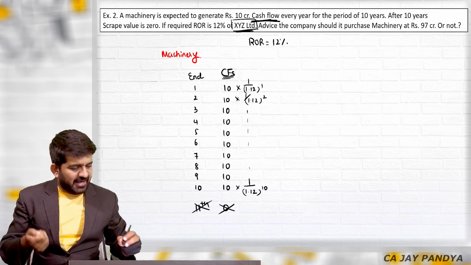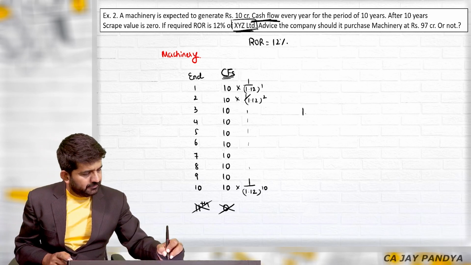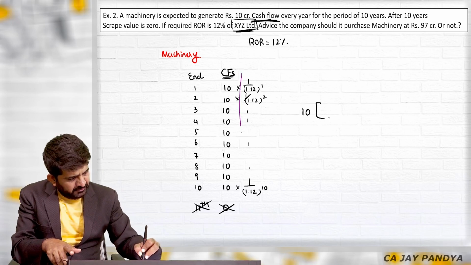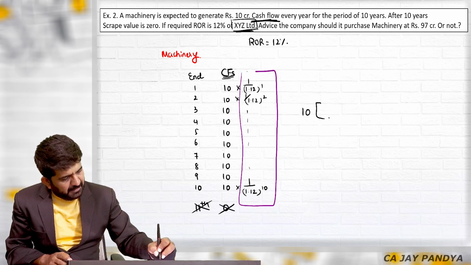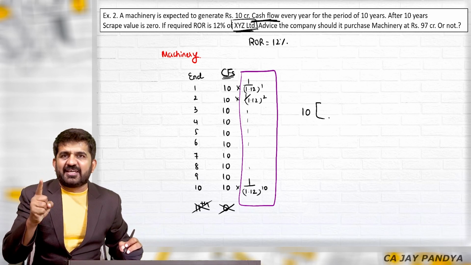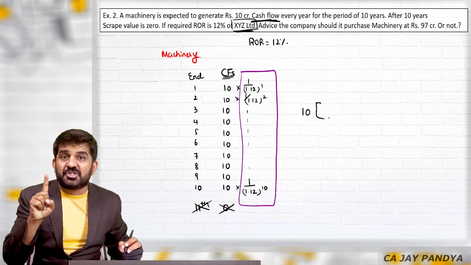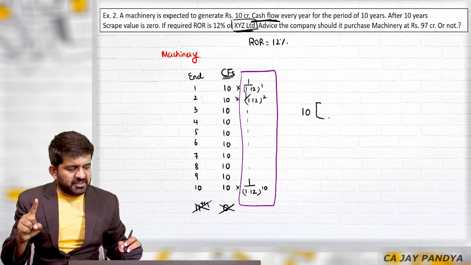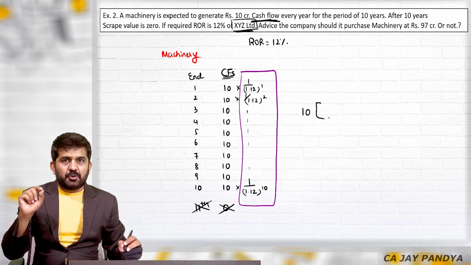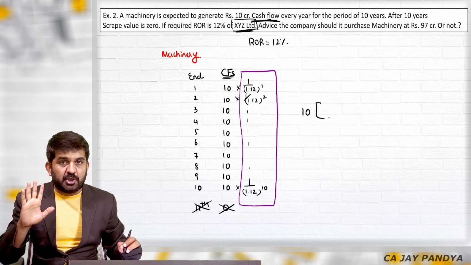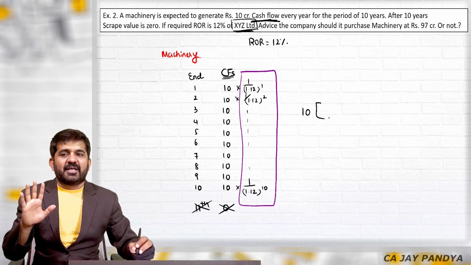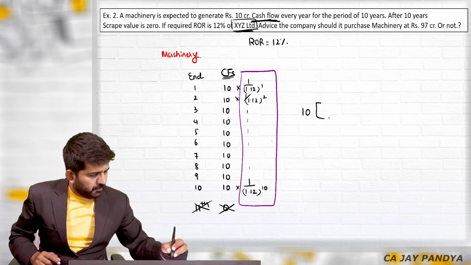What should be done? I will be taking 10 common. I will be adding everything in my memory. If you are having calculator, you can use GT. How to do it? 1 divided by 1.12 is equal to 10 times GT multiplied by 10. You will be getting answer for that particular point.